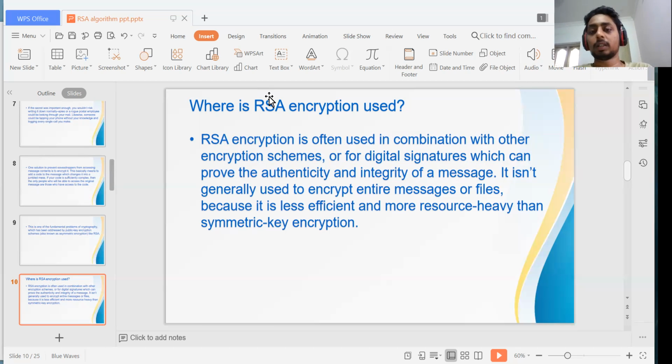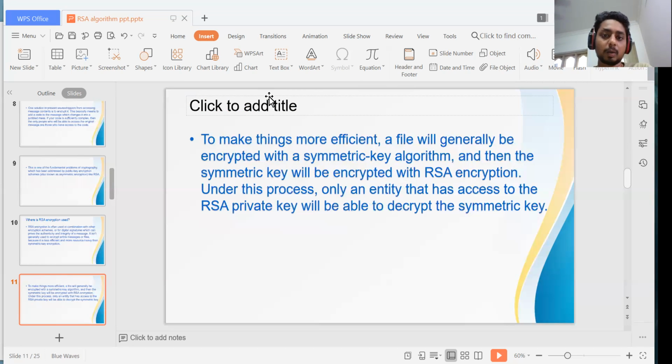To make things more efficient, a file is generally encrypted with a symmetric key algorithm, and then the symmetric key is encrypted with RSA encryption.